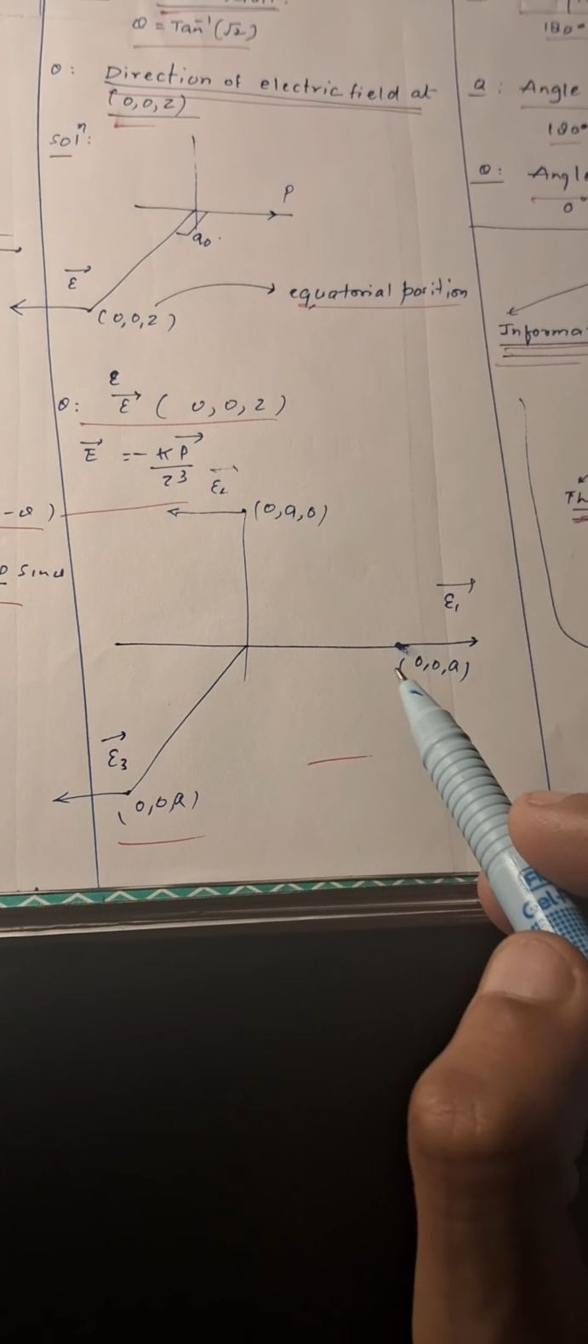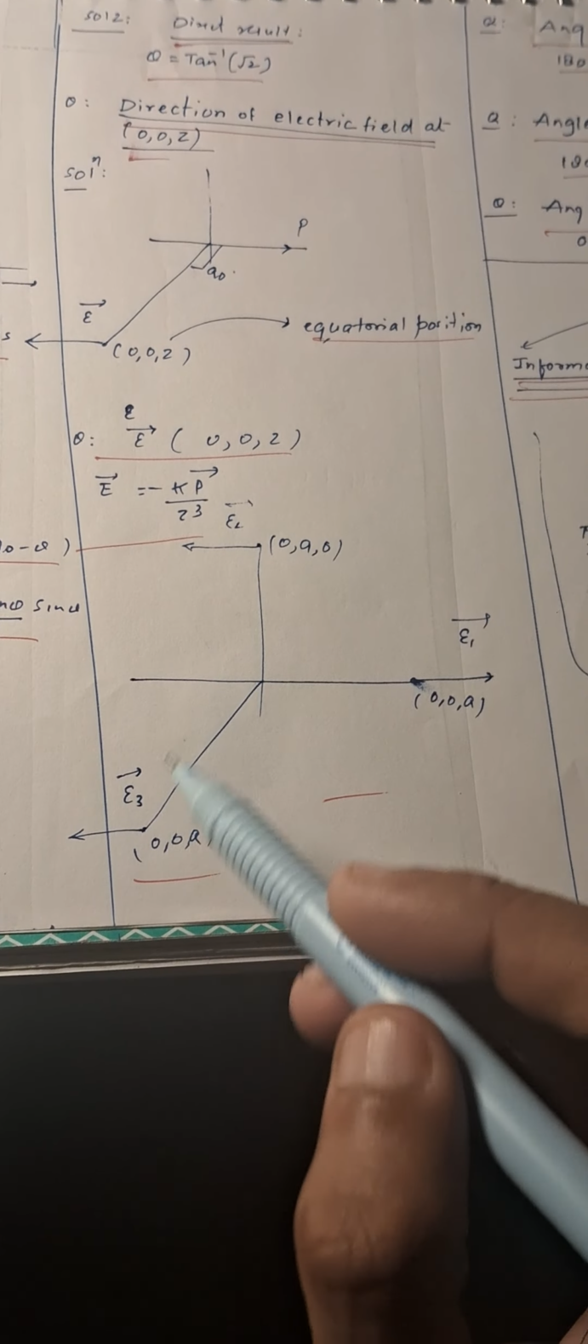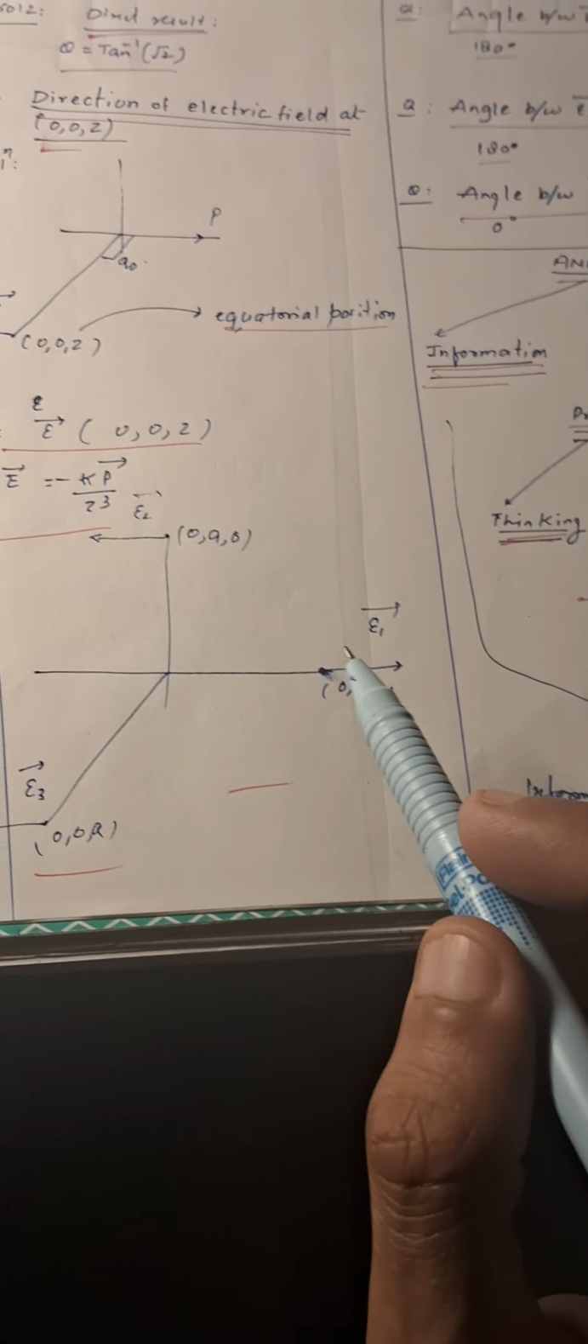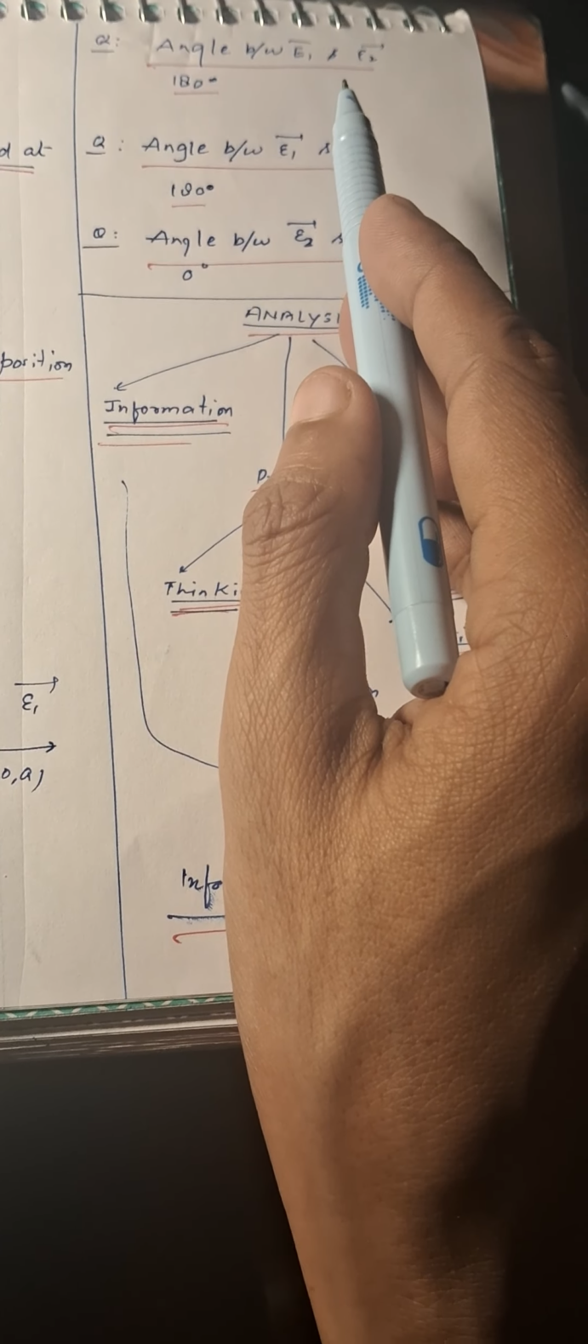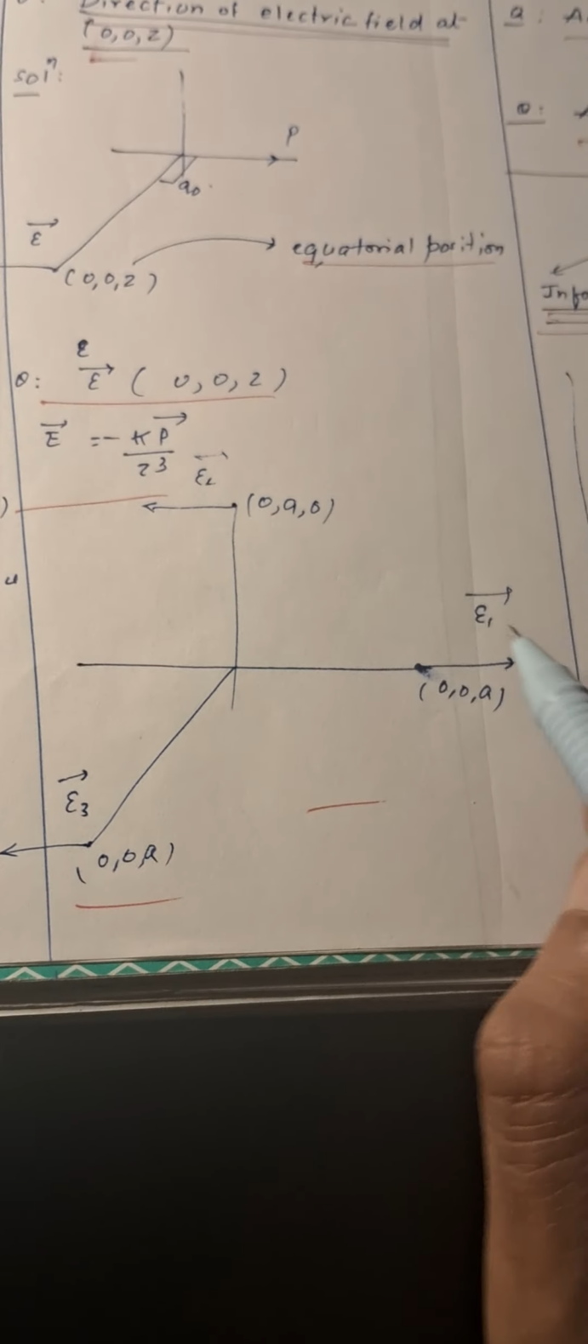Then we have 3 points: (0, 0, a), (0, a, 0), (0, 0, a). The electric fields are E1, E2 and E3. We need to find the angle between E1 and E2. So we can say E1 is here, E2 is here, so the angle is 180 degrees. For E1 and E3 also the angle is 180, and for E2 and E3 the angle is 0.